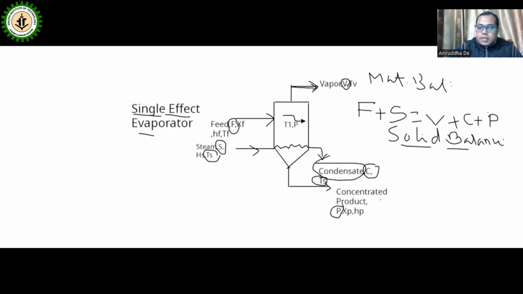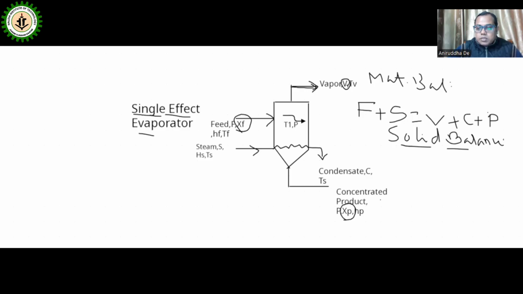So if we take the fraction of solid material, the fraction of solid material present in the feed is XF, and the fraction of solid material present in the concentrated product is XP.